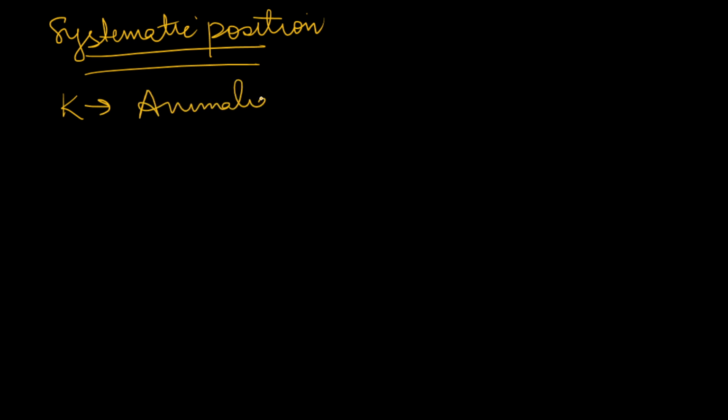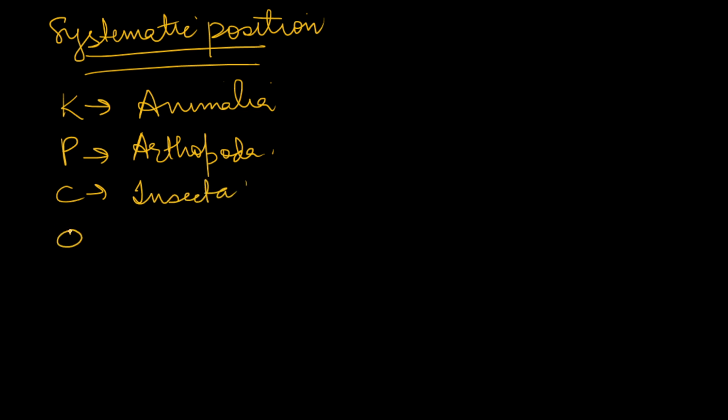There are various four or five pests which generally affect brinjal, but I will give you a brief idea of how to write this systematic position. In kingdom, we all know that all the pests will come in Animalia only. In phylum, all of them will come in Arthropoda. In class, obviously Insecta.